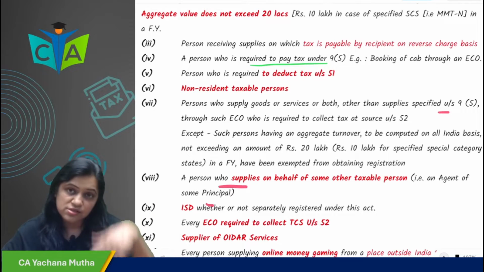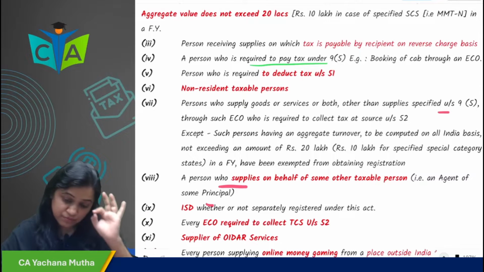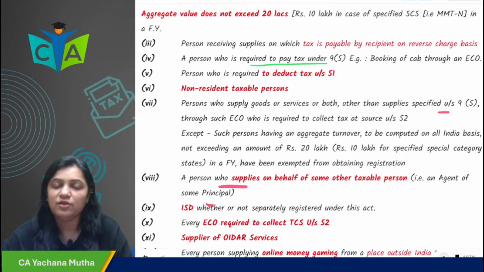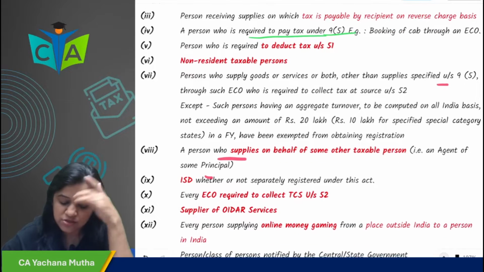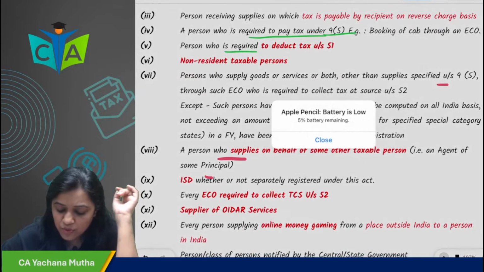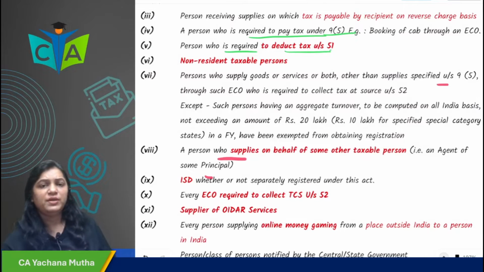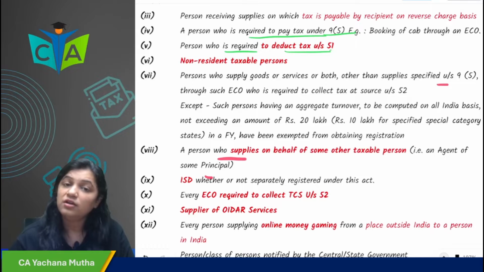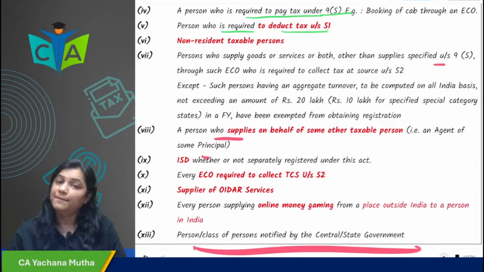You remember all those cases. Those who are required to pay tax as per section 95 are required to take compulsory registration. Then those who are required to deduct TDS under section 51, the government departments and all PSUs, are required to take compulsory registration.